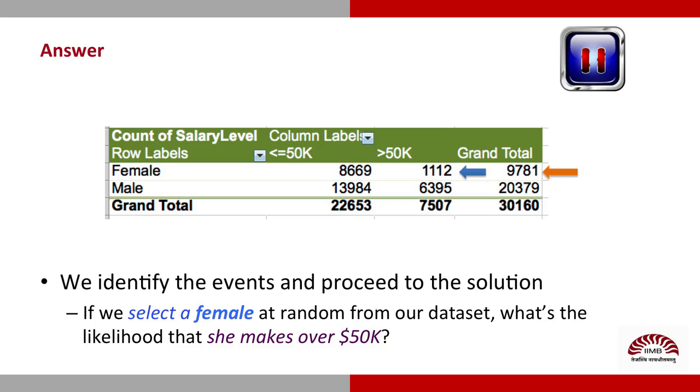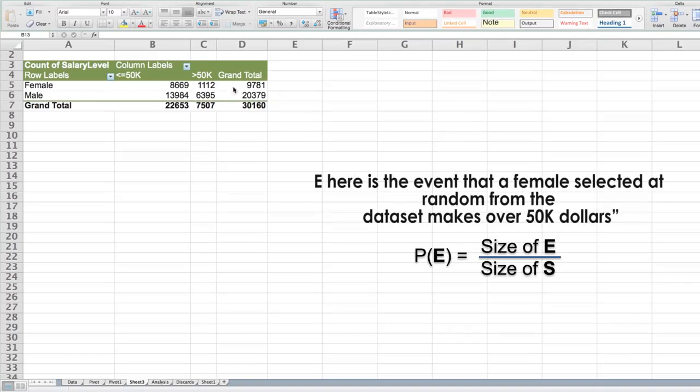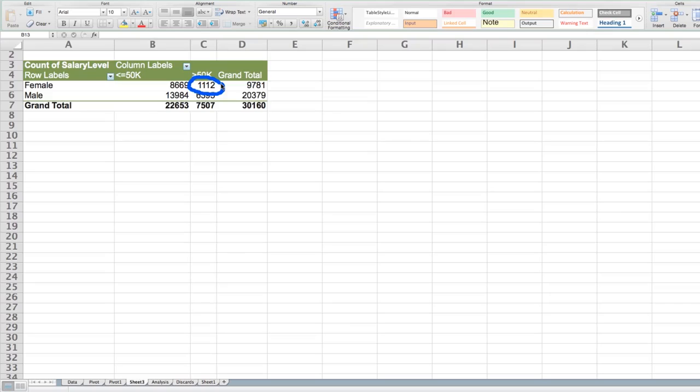Here's how I would go about formulating an answer. First, I'll extract information about the event from the statement of the question. Our event is that of a chosen female making over 50K. Let's look at the pivot table over here. The female row is the very first one, and I get 1112 outcomes or females in favor of this event. That's our numerator. Next, we decide what the sample space is.